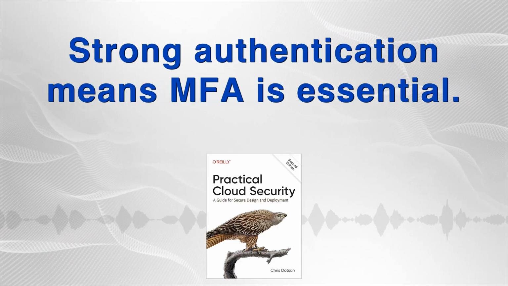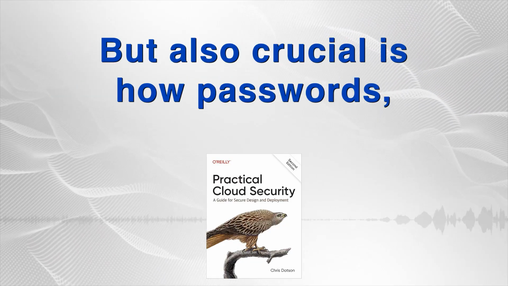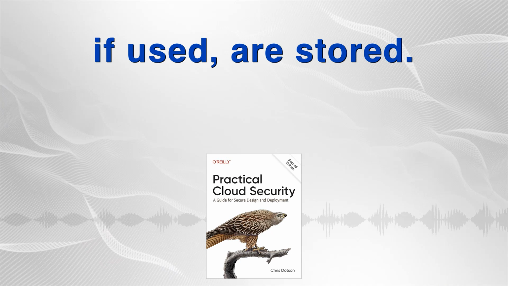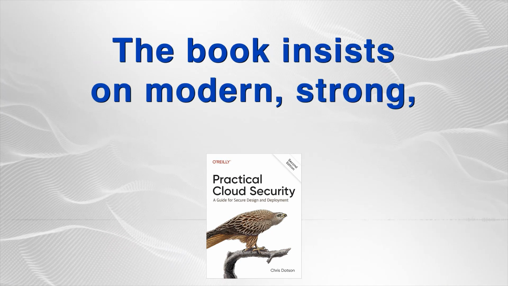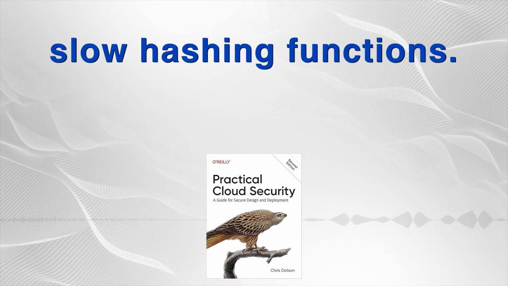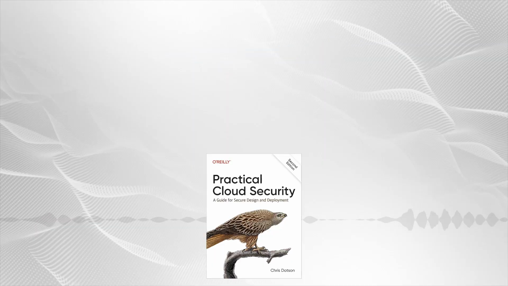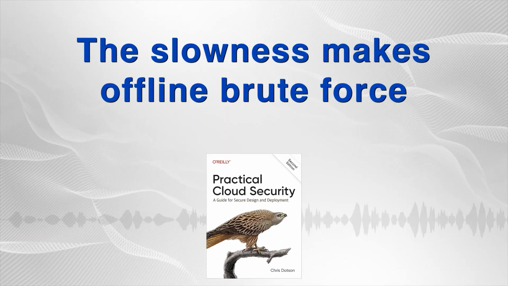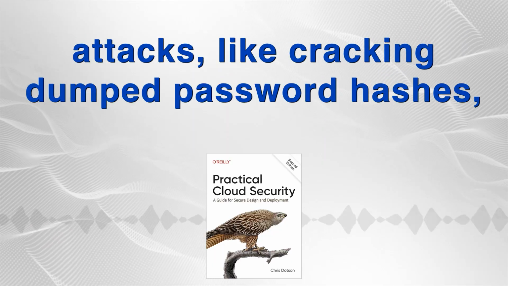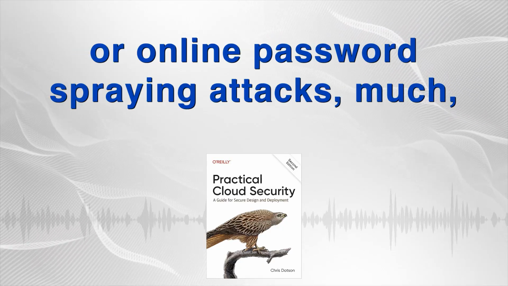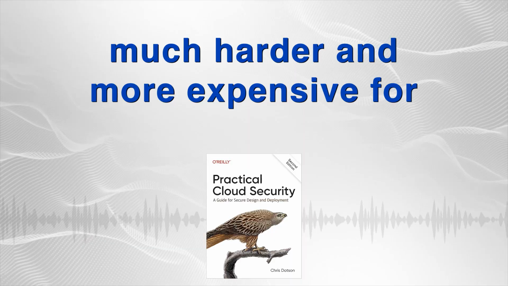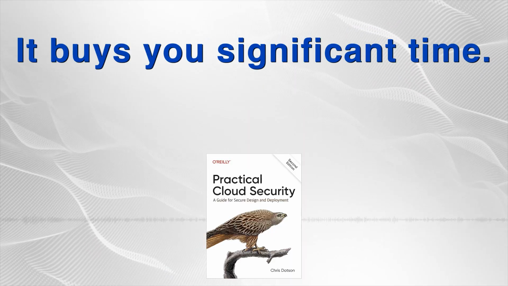Strong authentication means MFA is essential, but also crucial is how passwords, if used, are stored. The book insists on modern, strong, slow hashing functions. scrypt, bcrypt, Argon2. Why slow? The slowness makes offline brute force attacks, like cracking dumped password hashes, or online password spraying attacks much, much harder and more expensive for attackers. It buys you significant time.